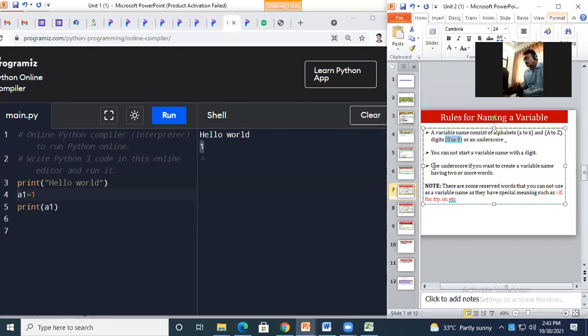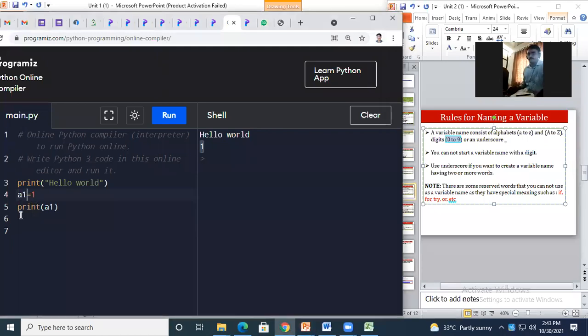Now what is the next? Use underscore if you want to create a variable name having 2 or more words. See, I wish to create a roll number variable. I want to declare a variable named roll number, but I don't want this as one complete word. So I need to give a space.